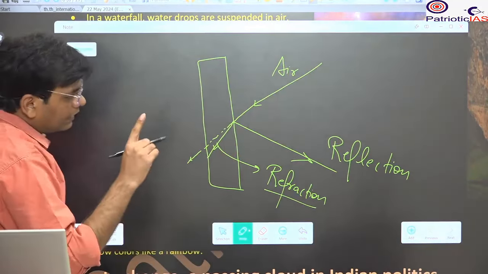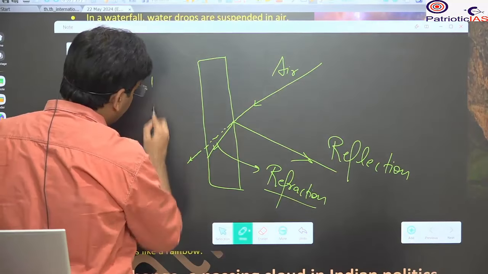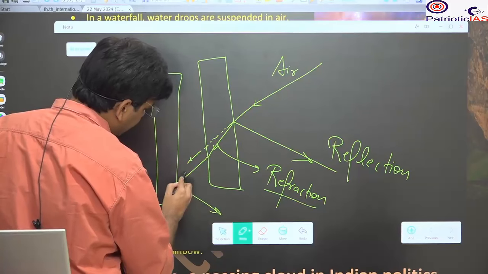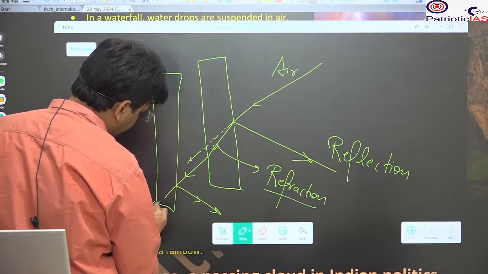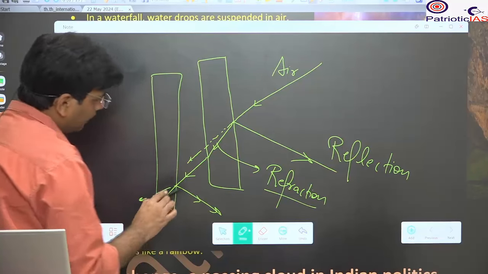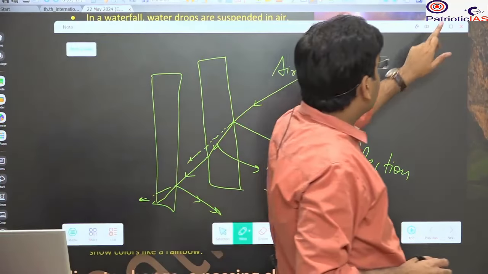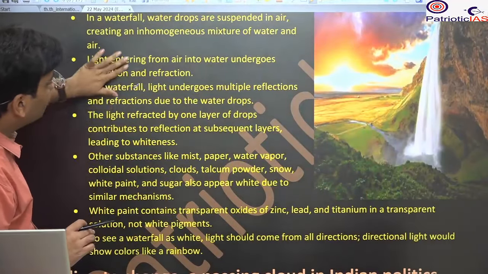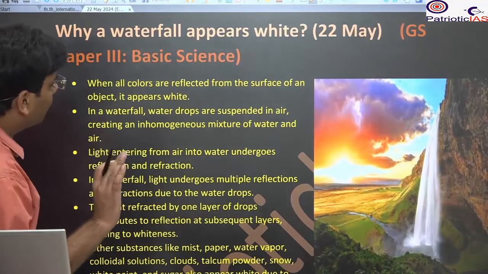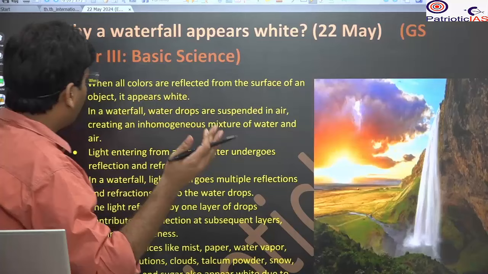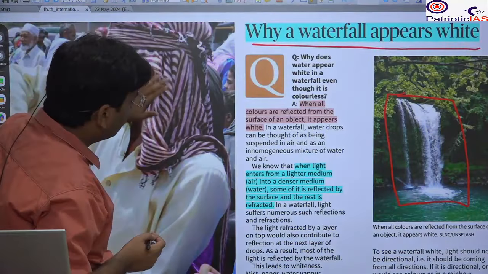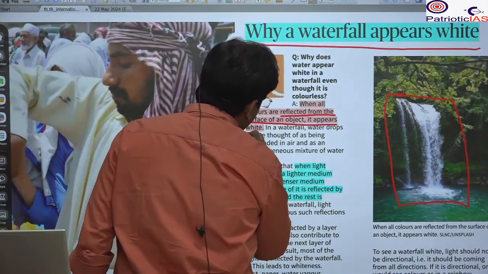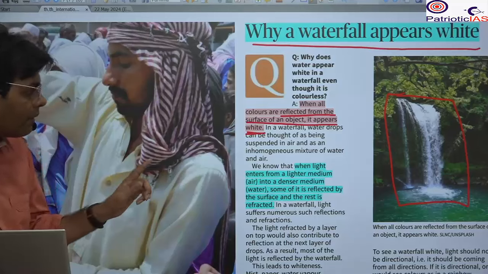And if there are a lot of such bodies, and again there is glass, then once again there will be reflection and refraction. What is the main reason for the whitish color? There is no whitish color by itself. The white color is the result of the reflection and refraction of all the light that is coming. When all colors are reflected from the surface of an object, it appears white. So this is the main reason.